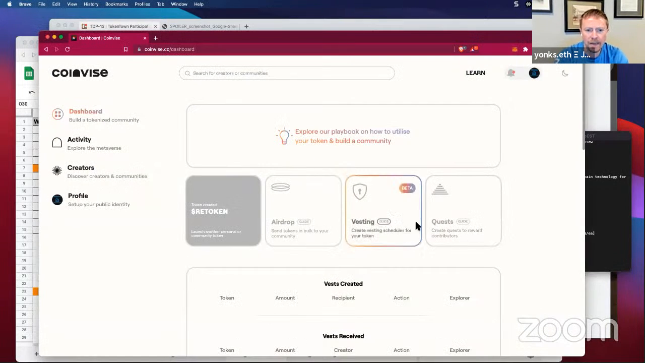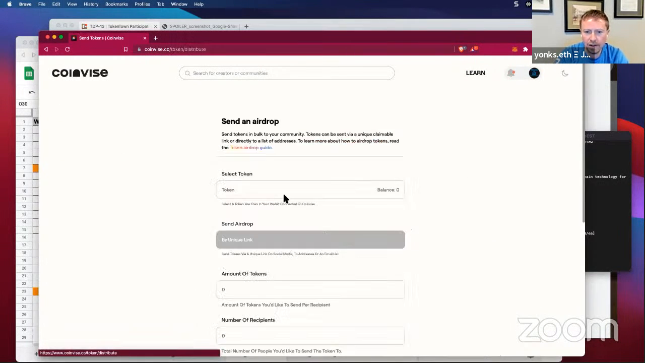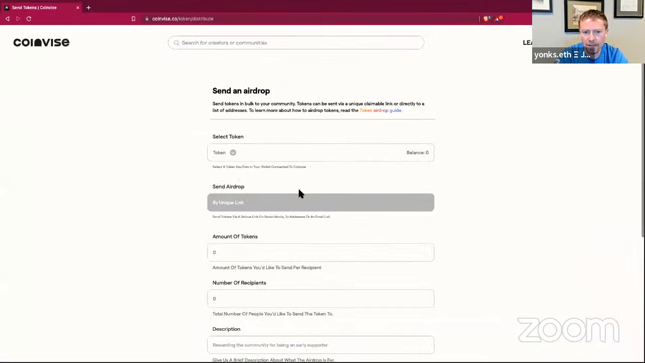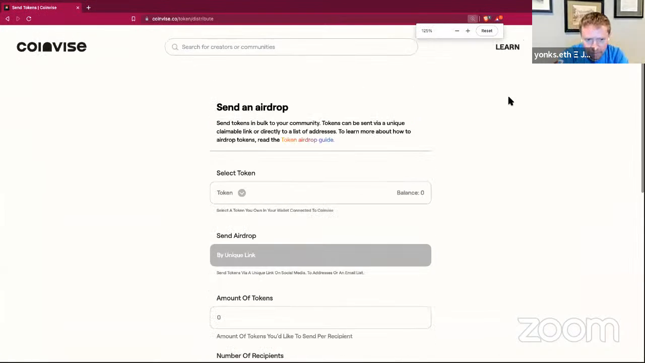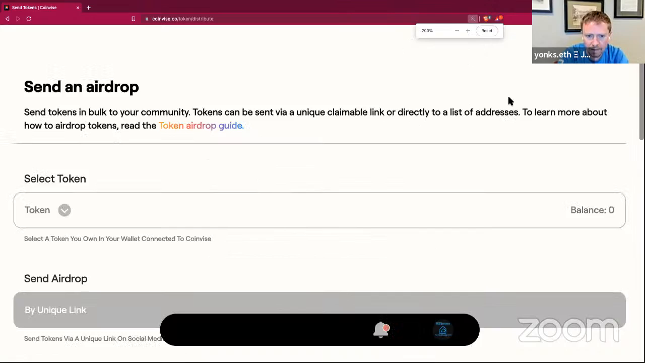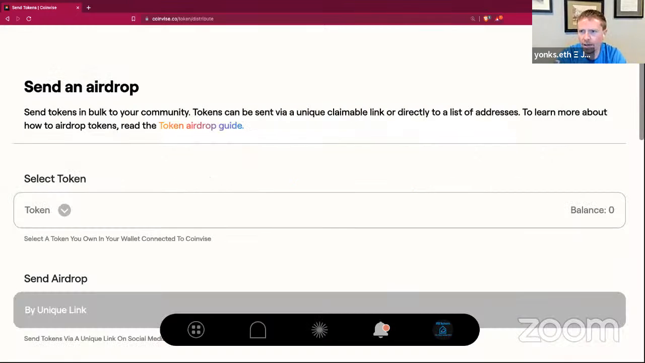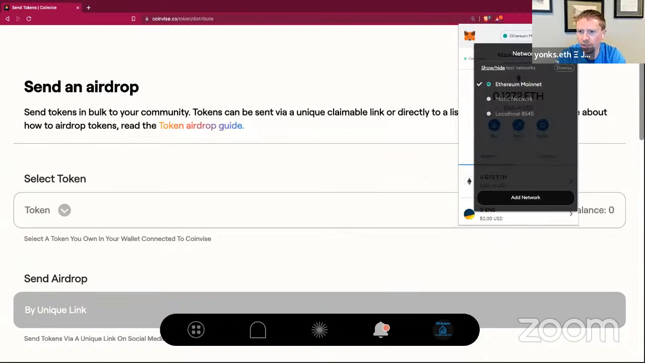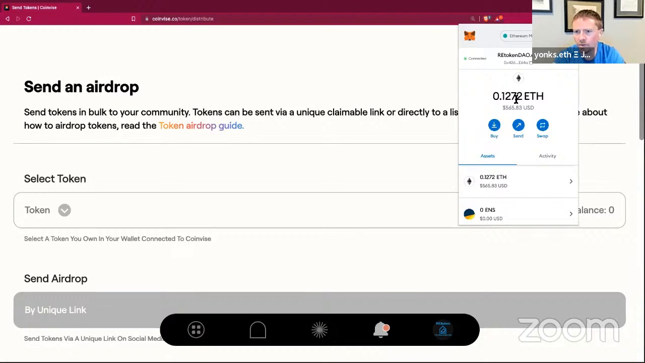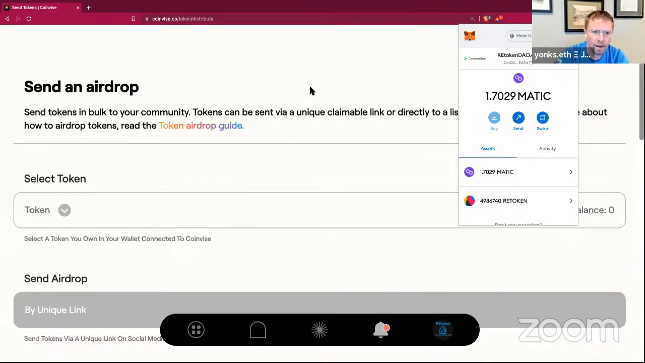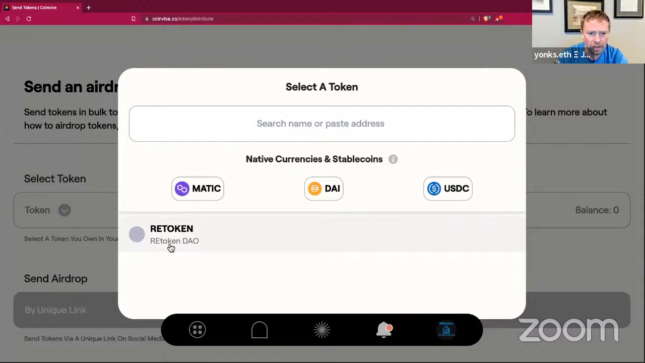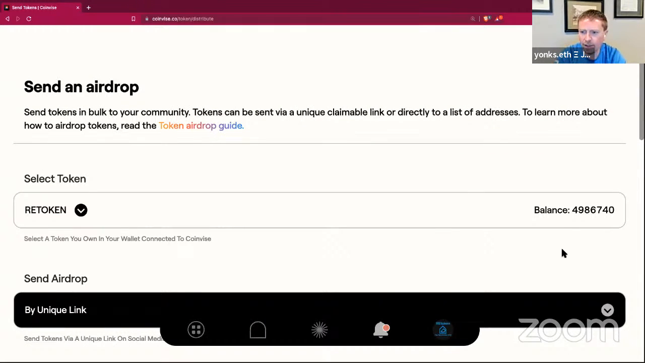So keeping on airdrop. So let's go ahead and click on the airdrop and let's make this larger here so it fits in the screen, and we'll see. Let's see how big. There we go. Let's get that right there at 200%. That looks like a good size. And let me actually switch here. Looks like we need to switch to the Matic network. And we should have REtoken on our list there.